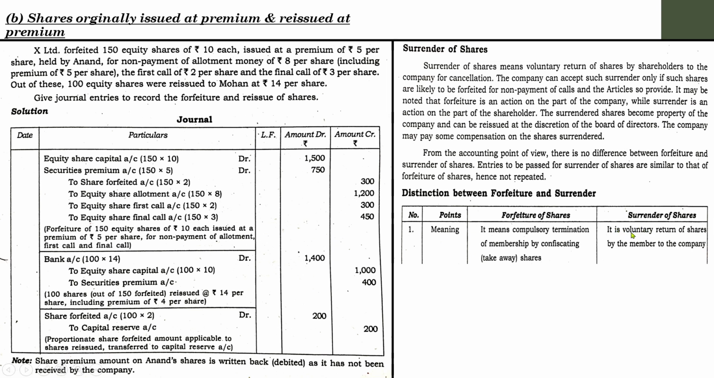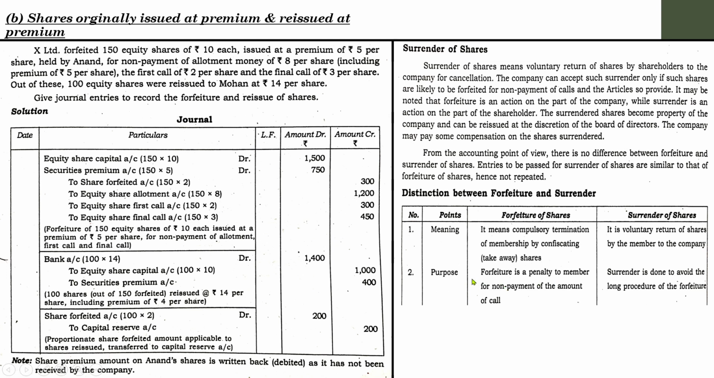In surrender, it is a voluntary return of shares by the member of the company. Some shareholders approach the concern and request the concern to cancel their shares. Either they may not be interested in continuing their installments or for some other reasons. That depends upon the situation. Anyway, that is a voluntary action.